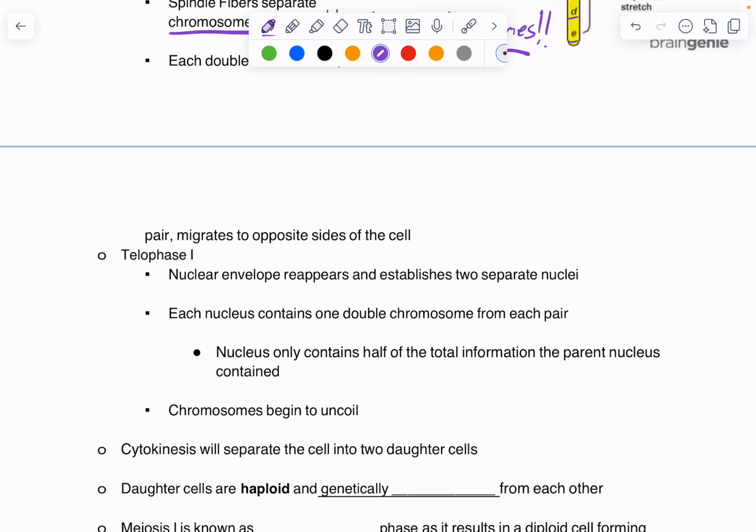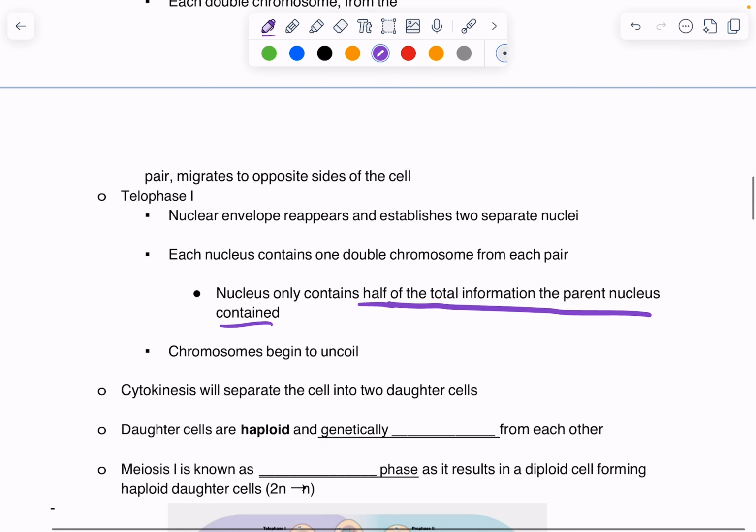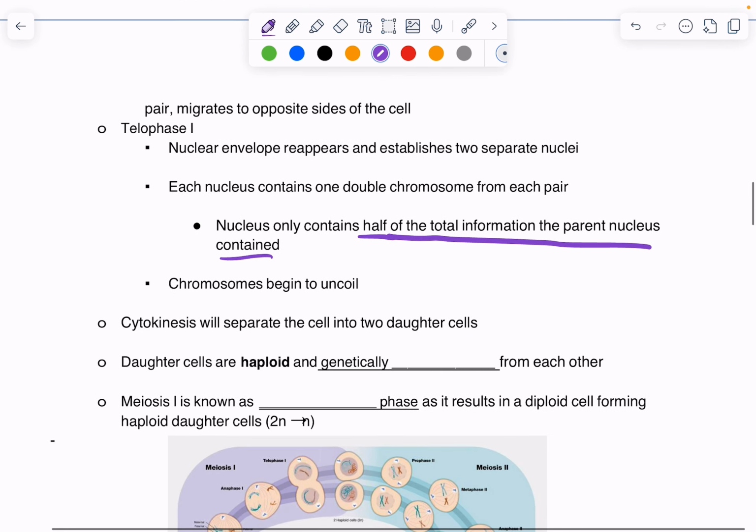Telophase 1, the nuclear envelope reappears at 2 sides. Each nucleus contains 1 double chromosome from each pair. Each nucleus only contains half the total from the parent nucleus. And so we'll see this happen. Cytokinesis will split the cell into 2 daughter cells, and the chromosomes begin to uncoil.